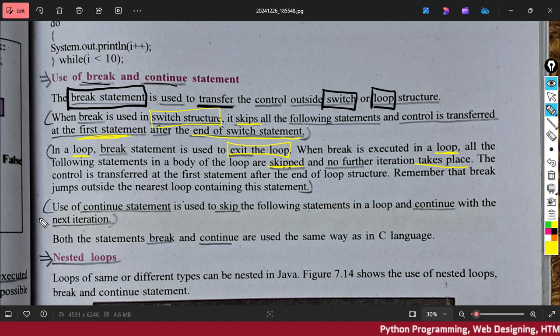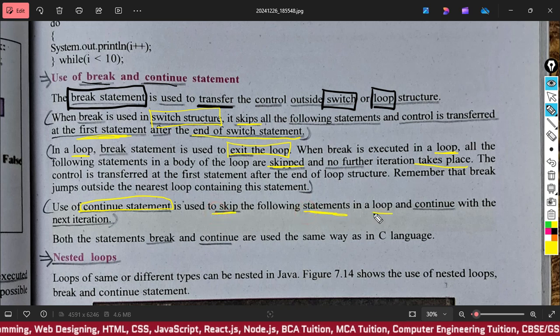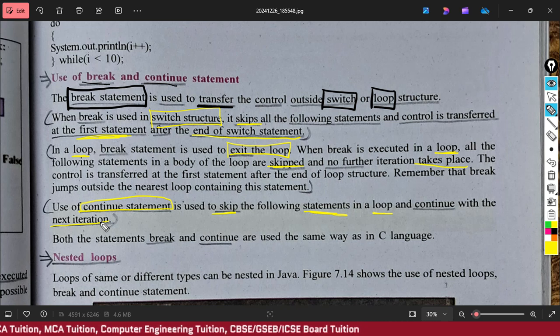Okay. The next one is continue statement. So continue statement is used to skip the following statements in a loop and continue with the next iteration. Okay, I understand it's not making sense to you. So let me show you an example. Then you would be able to understand it in a better way.